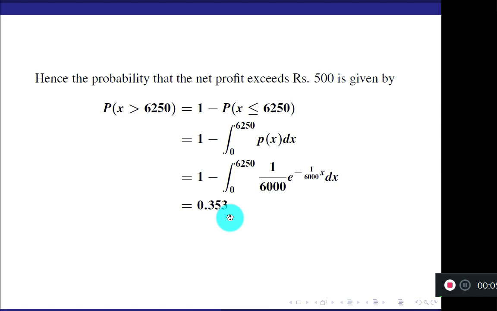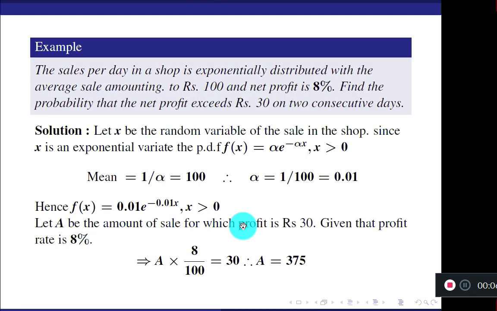A good question. Same type of problem. I'll give you one more problem. The sales per day in a shop is exponentially distributed with the average sale amounting to rupees 100 and net profit is 8%.